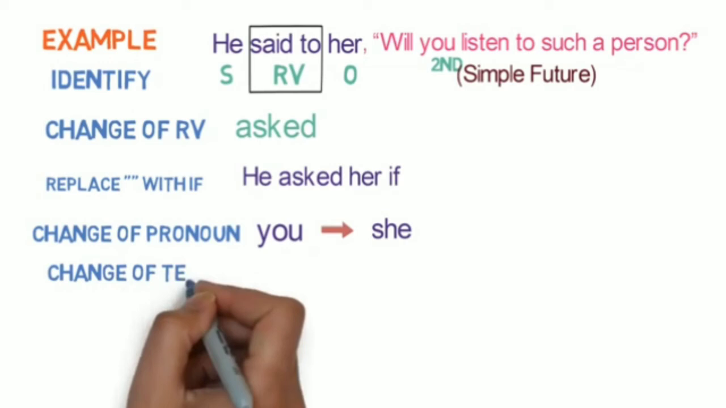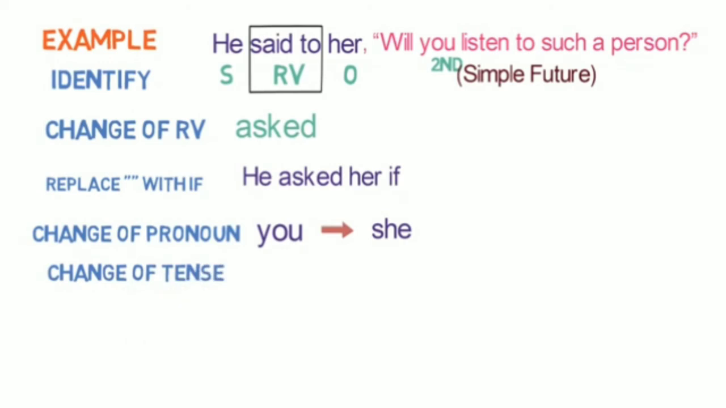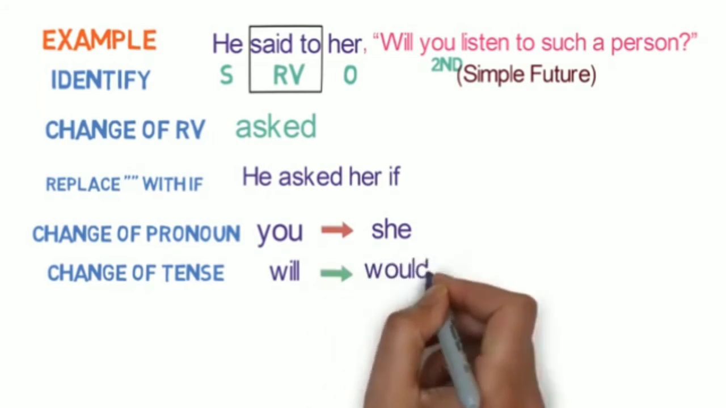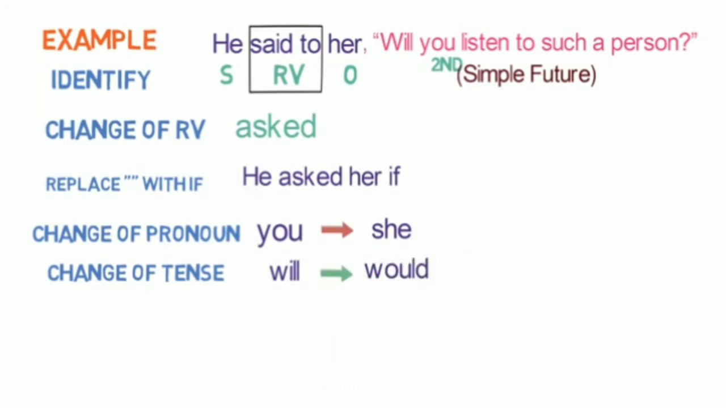Step 5 is the change of tense. Here, the reported speech is in simple future. So will gets converted to would. And step 6, change of word denoting time. But as there is no such word, it won't come here.